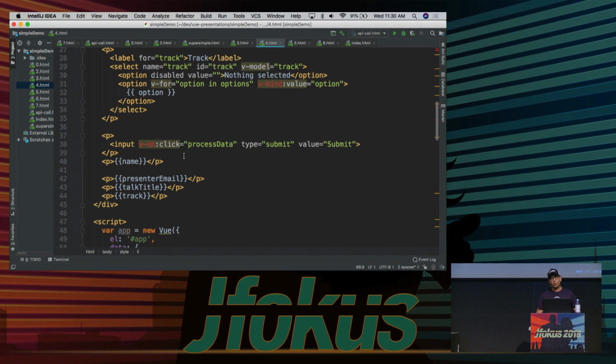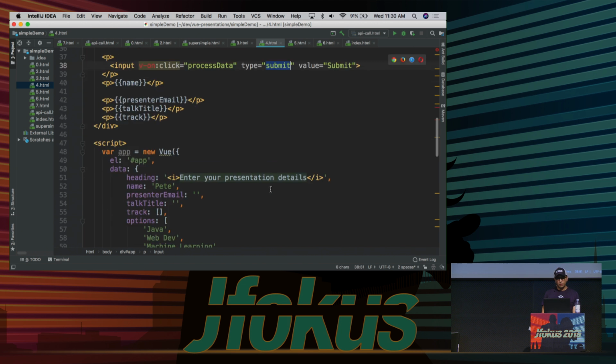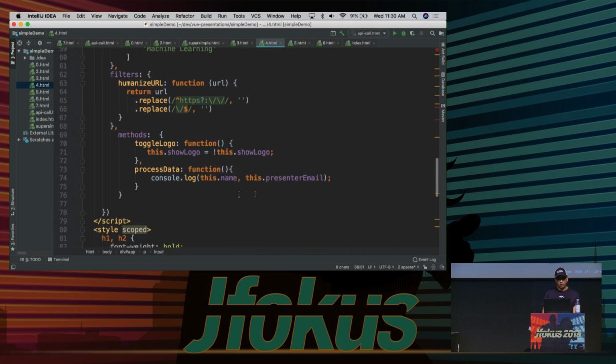Right now, how do we go and actually do something with this data when the user clicks submit? Right? So again, we do a v-on:click. We're going to invoke the process data method, which is down here. Okay? And the way that we get a hold of those data elements, again, because we're living inside of the Vue object when we're writing this method, we have to prepend our data with a this. So we have this.name and this.presenter email.